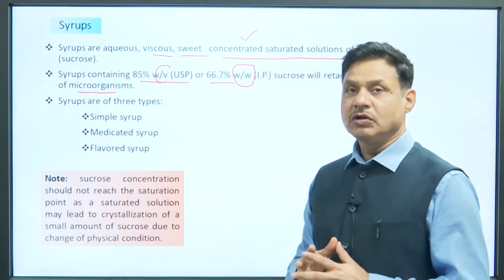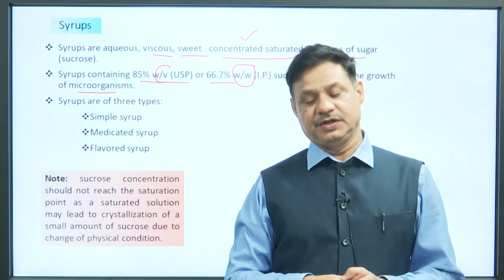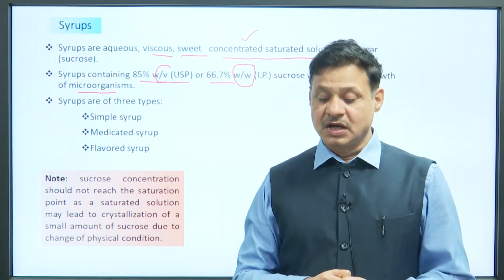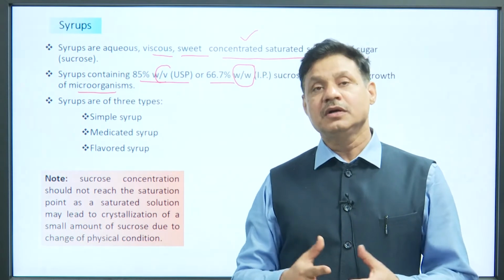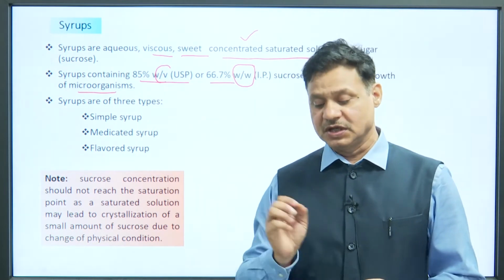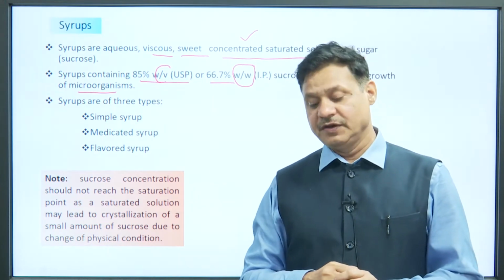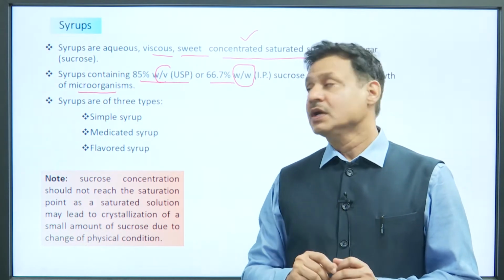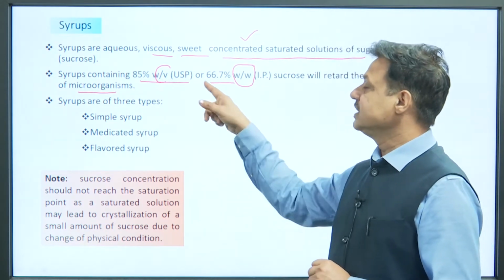That is why all syrups are self-preservative, due to the higher concentration of sugars, because of the saturated solutions. So there is no need to add any type of preservative if we are using simple syrup IP or USP as a vehicle, as well as they are used as a vehicle.